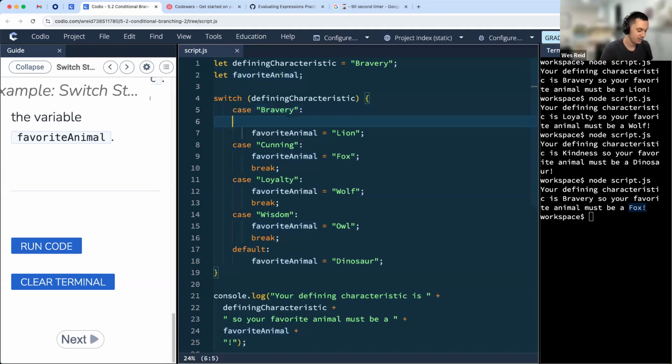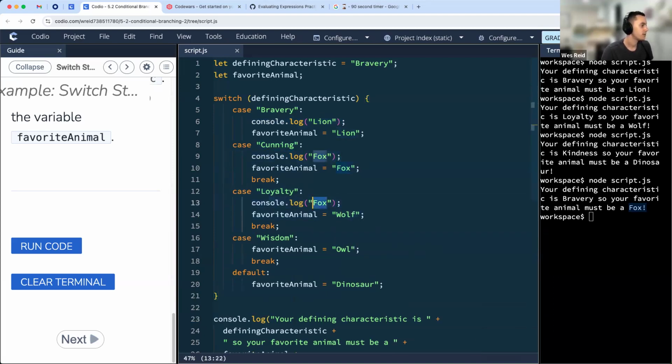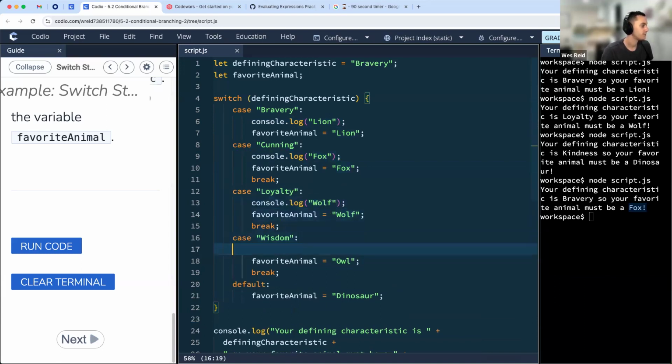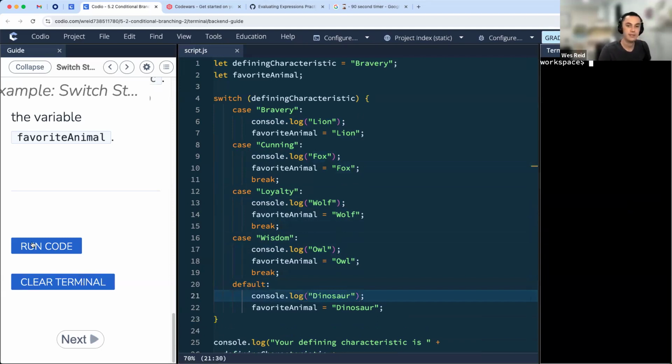What I'm going to do is add some console log statements in here. We'll do one here, and we'll just put the animal in here. This will help us see what's going on and which lines of code are running. All right, let me clear this out. Let's go ahead and run this again.